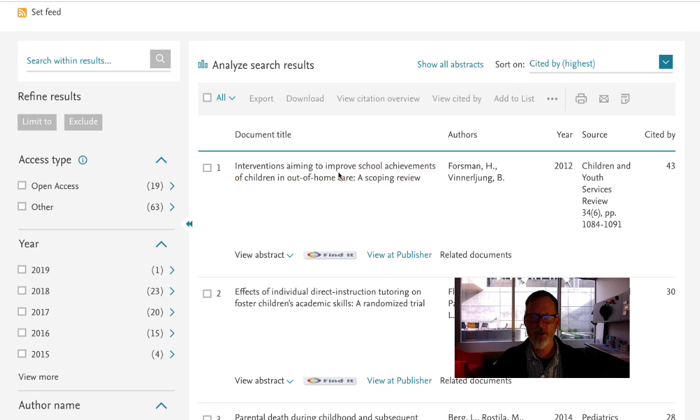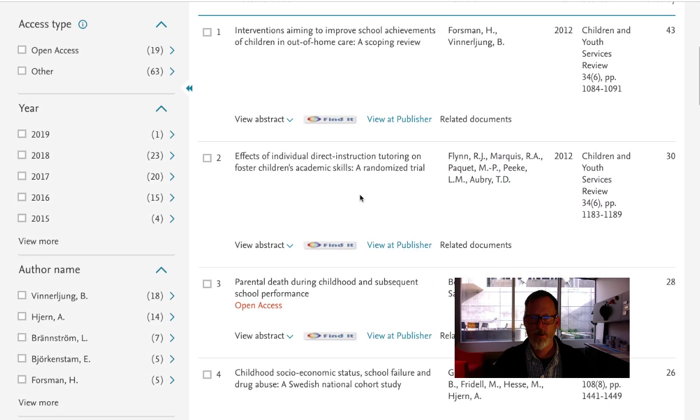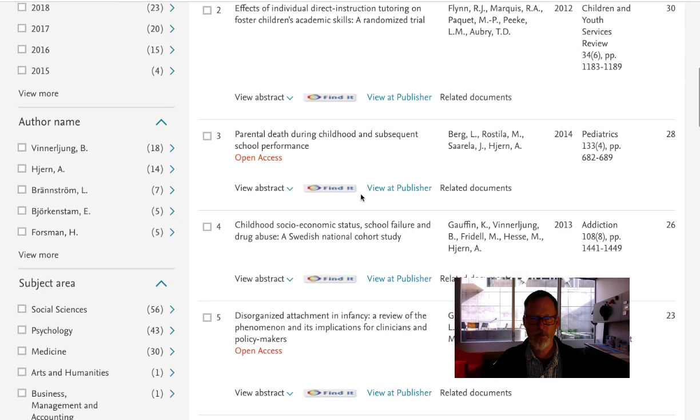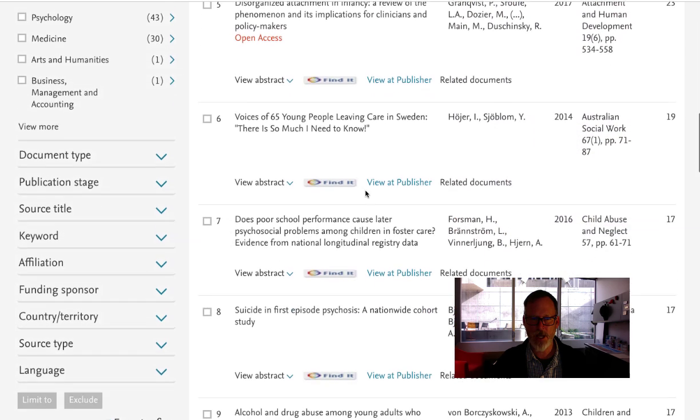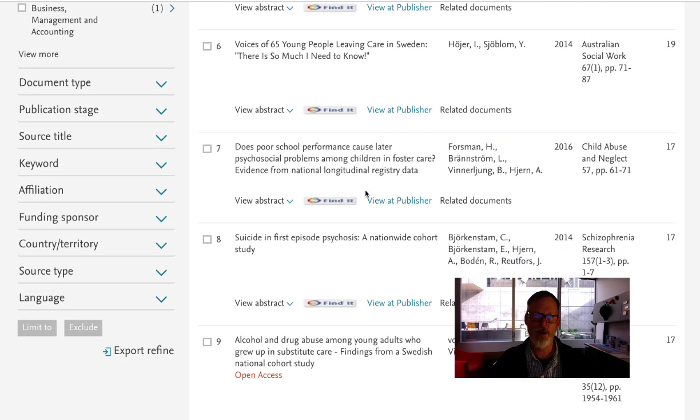So, interventions aiming to improve school achievements, tutoring, socioeconomic status, that one might. They might not all be exactly what you're looking for, but this is a great way to narrow down and find out what the best ones are at the top of your list.